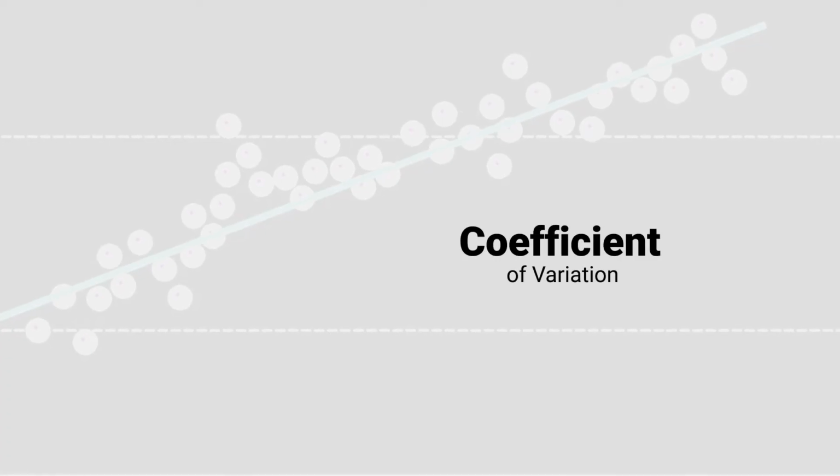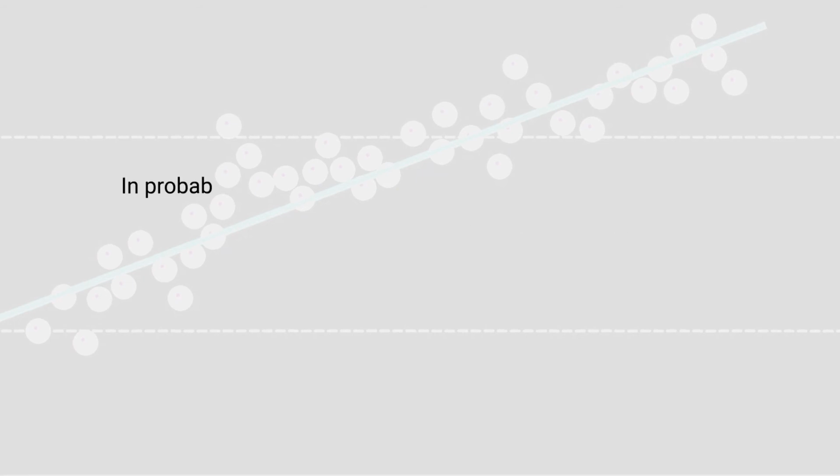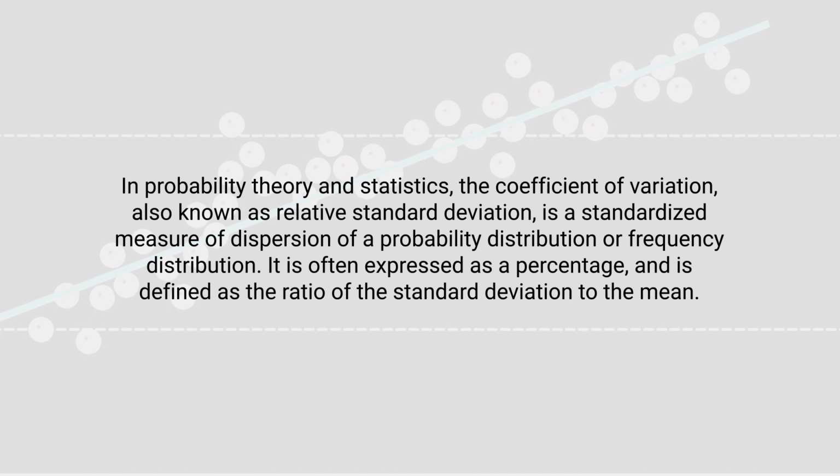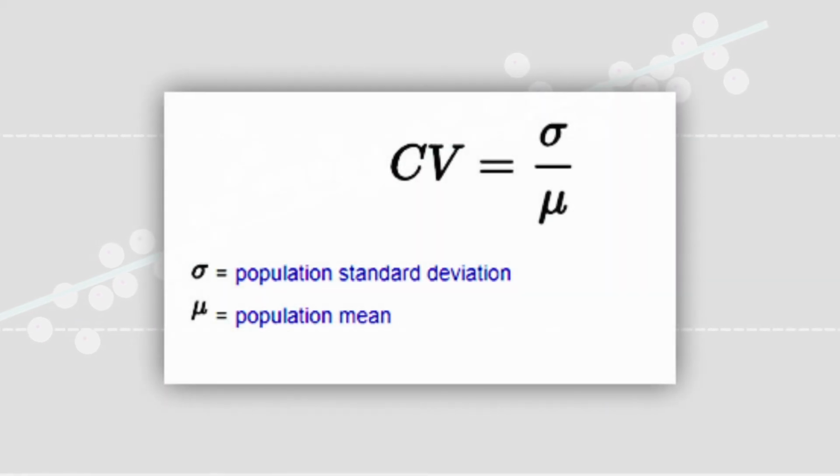one of the measures of variance in probability theory and statistics. The coefficient of variation, also known as relative standard deviation, is considered a standardized measure of dispersion of a probability distribution or frequency distribution. It is often expressed as a percentage and is defined as the ratio of the standard deviation to the mean. So the formula for the coefficient of variation is small sigma divided by mu.